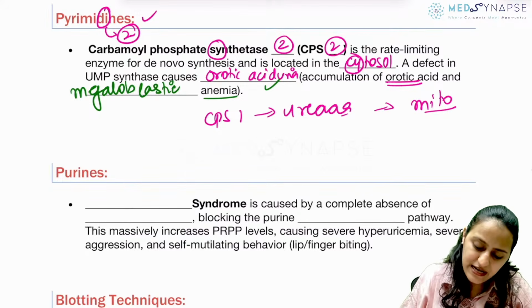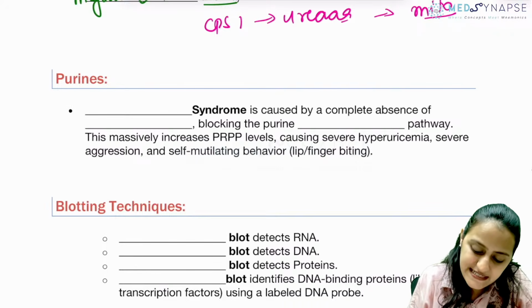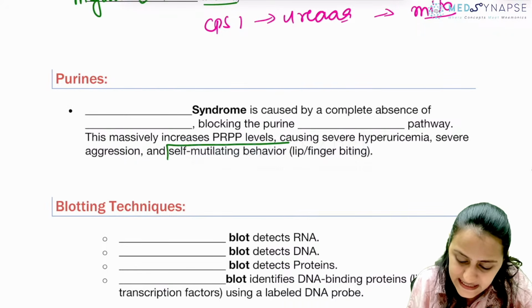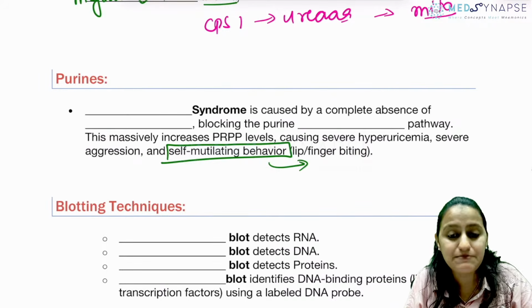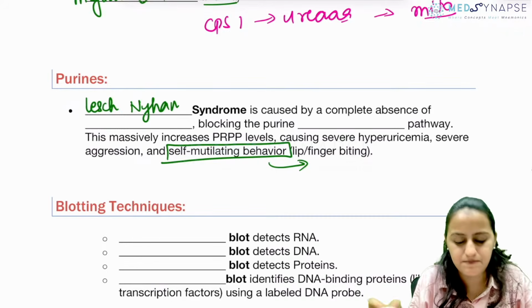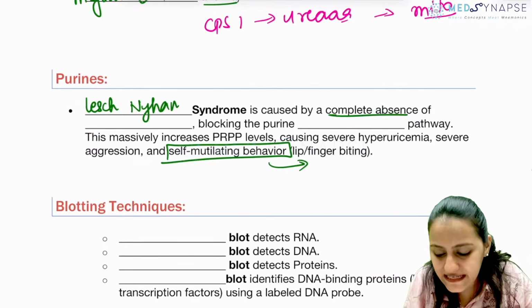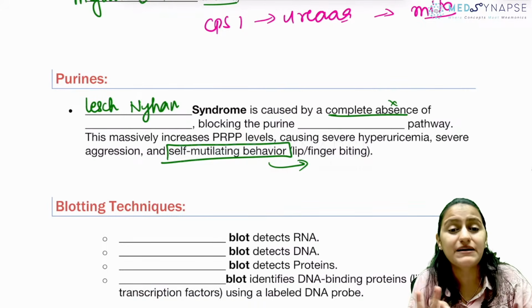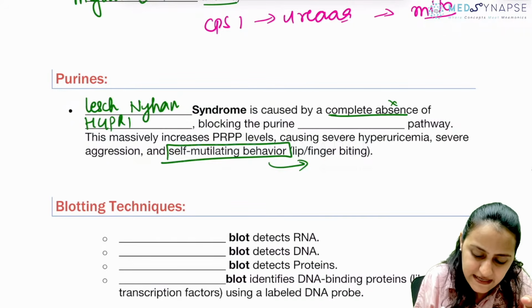Going to next one, purine. So what is this syndrome? Classically, where you will see this self-mutilating behavior, lip and finger biting. Self-mutilating behavior is Lesch-Nyhan syndrome. Very, very important. Lesch-Nyhan syndrome is caused by complete absence, not just deficiency, but complete absence of what enzyme? HGPRTase.